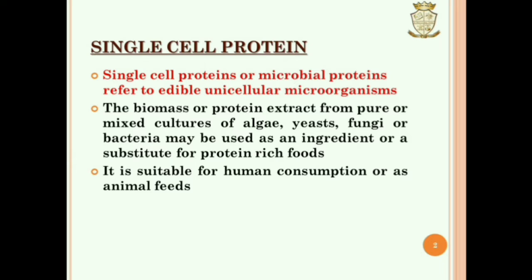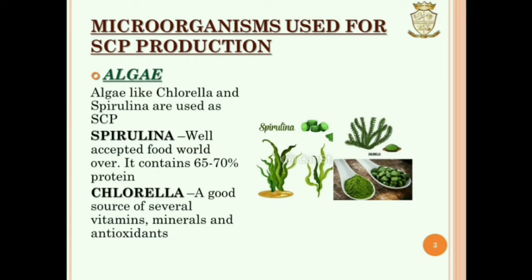The biomass extract from pure or mixed cultures of algae, yeast, fungi, and bacteria may be used as an ingredient or a substitute for protein-rich foods. SCP is suitable for human consumption or as animal feeds. Microorganisms used for SCP production.